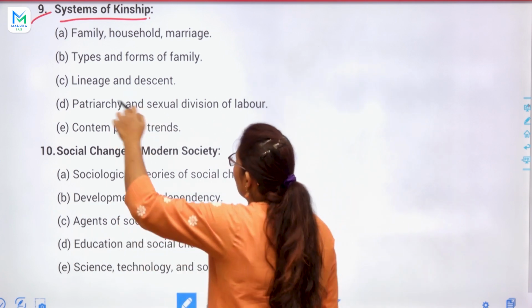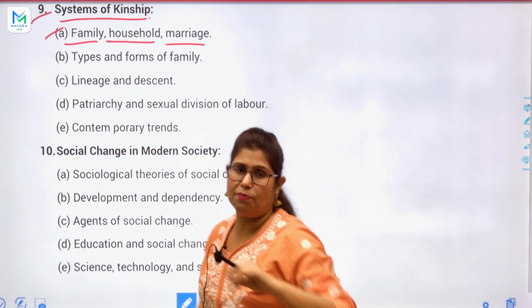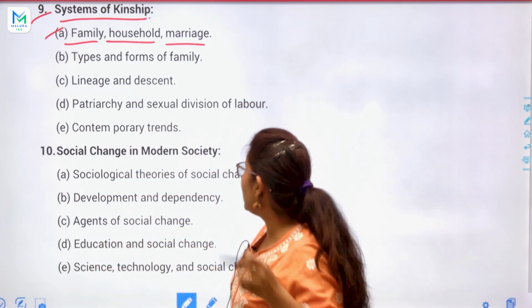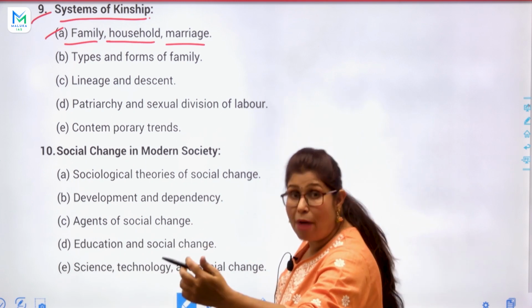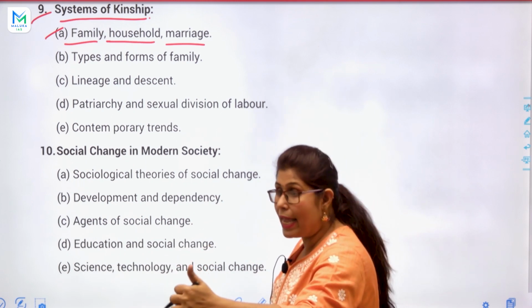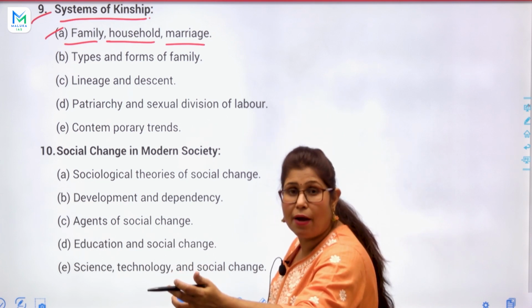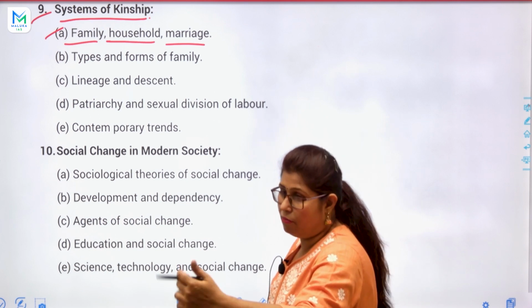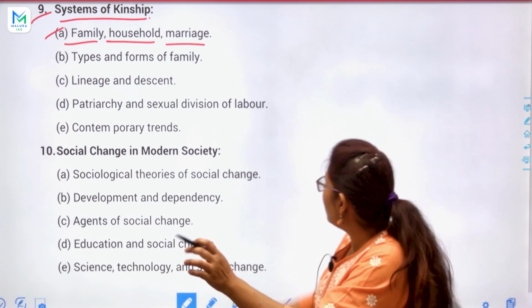The first topic is very important: family, household and marriage, where we have to study how many types of family there are in Indian society and how many types of marriages, like Brahma Vivah, Deva Vivah, Arsha Vivah, Prajapatya Vivah, Gandharva Vivah. These are some of the 8 types of marriages in Indian society.